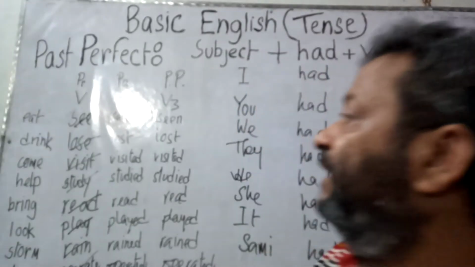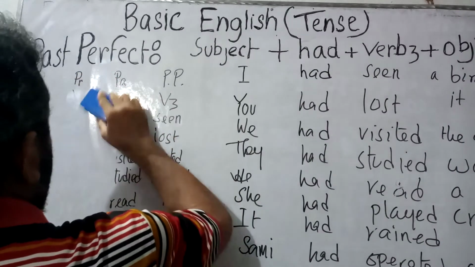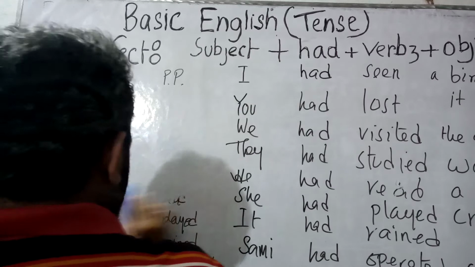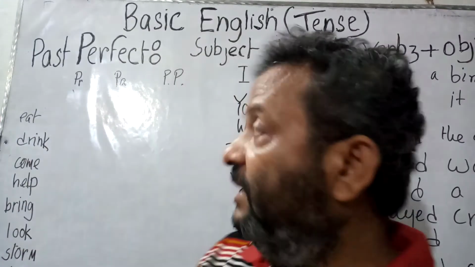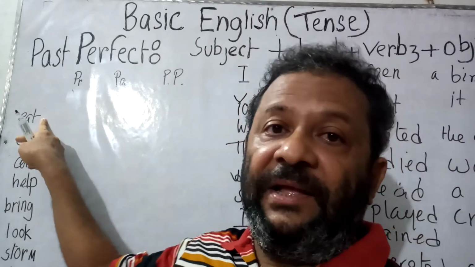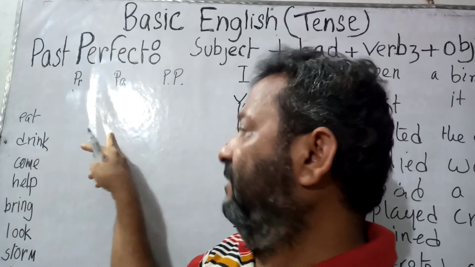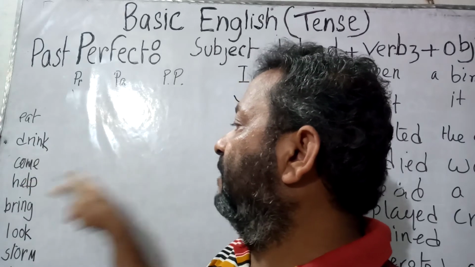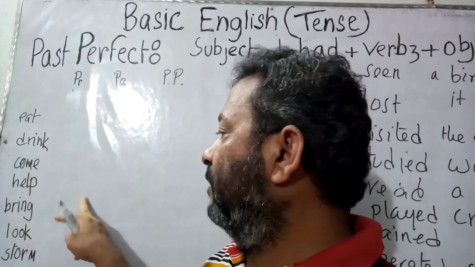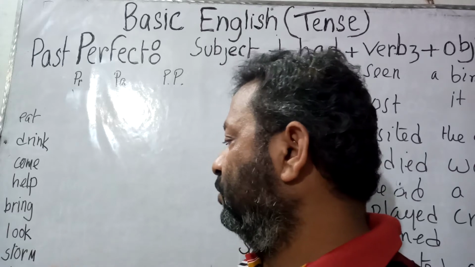Now let us consider another set of verbs. The verbs here are eat, ate, eaten; drink, drank, drunk; come, came, come; help, helped, helped; bring, brought, brought; look, looked, looked; storm, stormed, stormed; do, did, done.